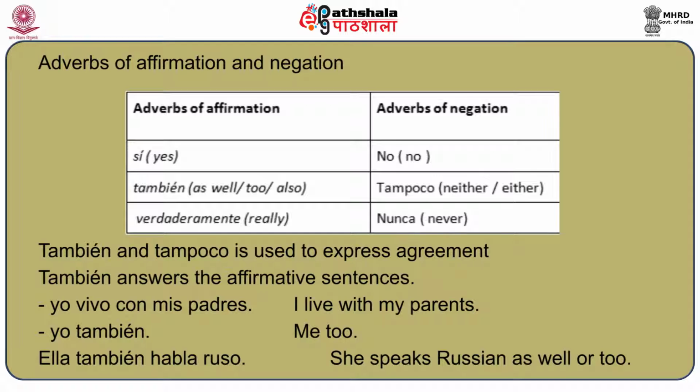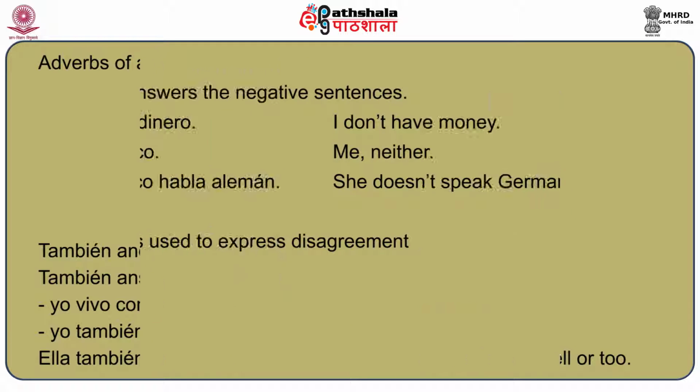So the same thing will be said as yo vivo con mis padres, and the reply will be yo también, meaning I also live with my parents. Or if someone says, she speaks Russian too, in Spanish it will be ella también habla ruso, or ella habla ruso también, meaning also.